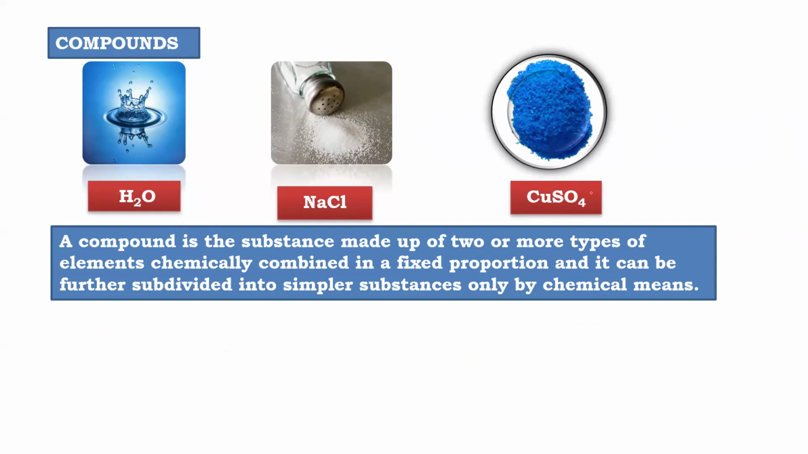So this is a compound. Salt is a compound. It is a salt, but not the salt which we eat. NaCl is namak, table salt. This is copper sulfate, known as blue vitriol. I'll be showing you that experiment also.